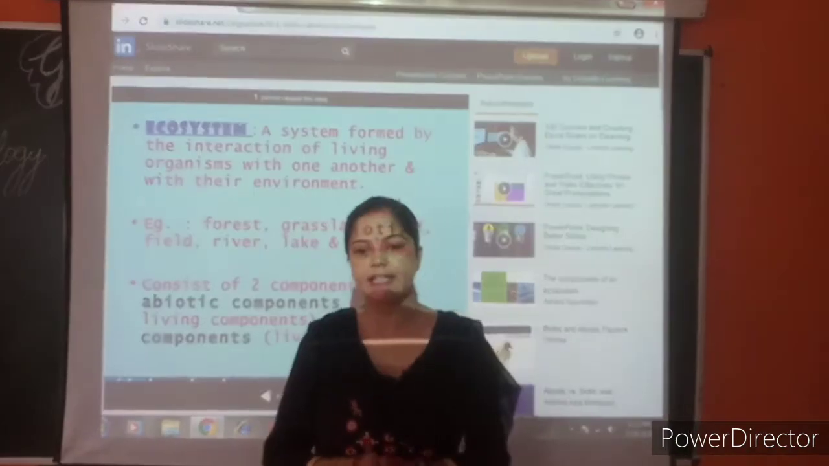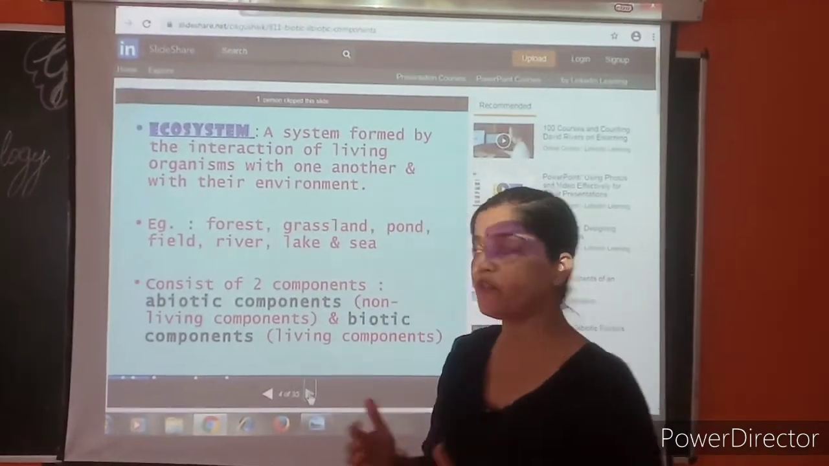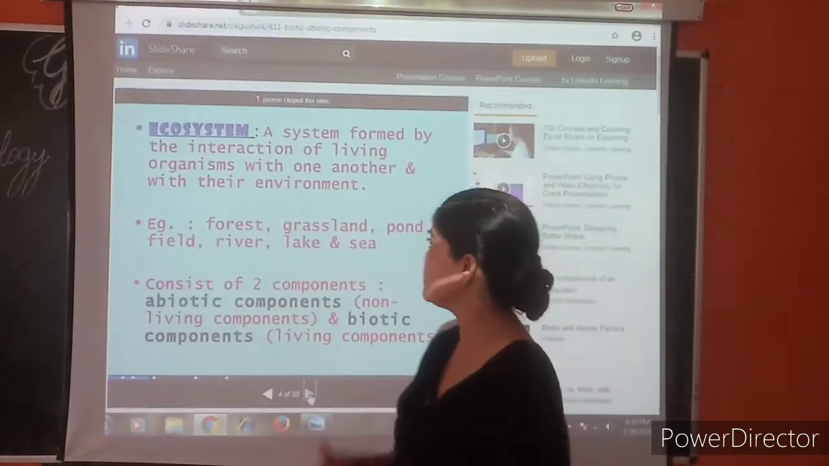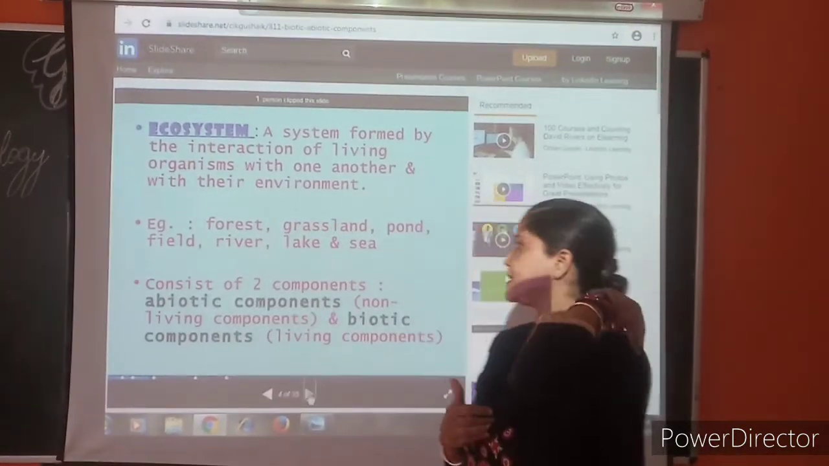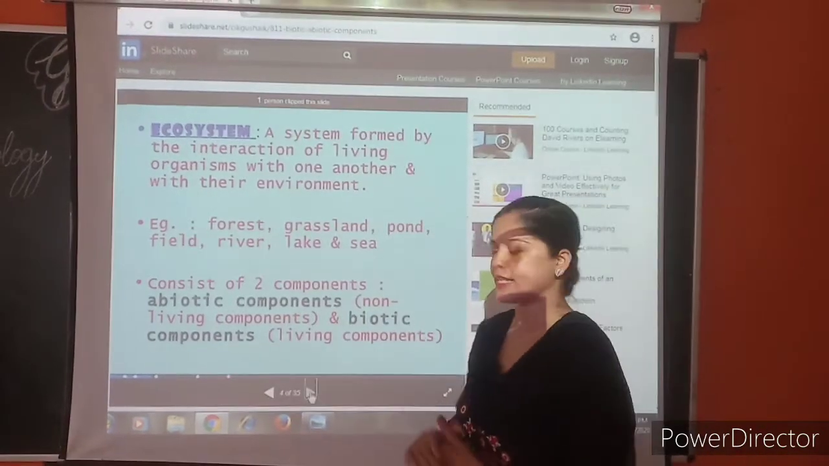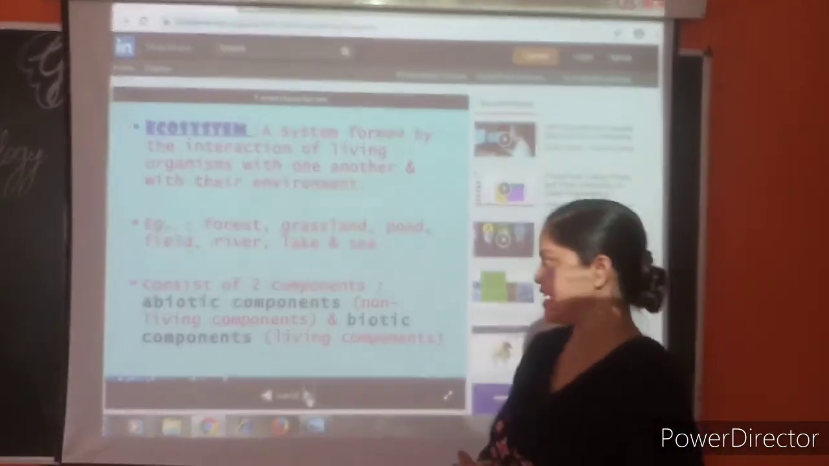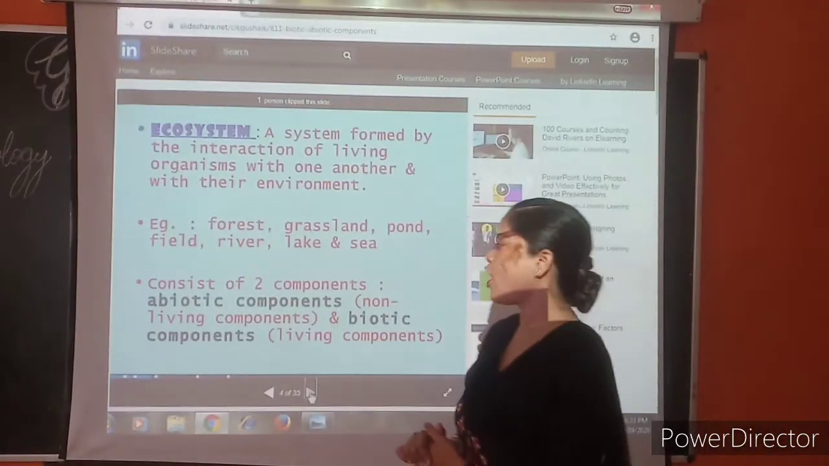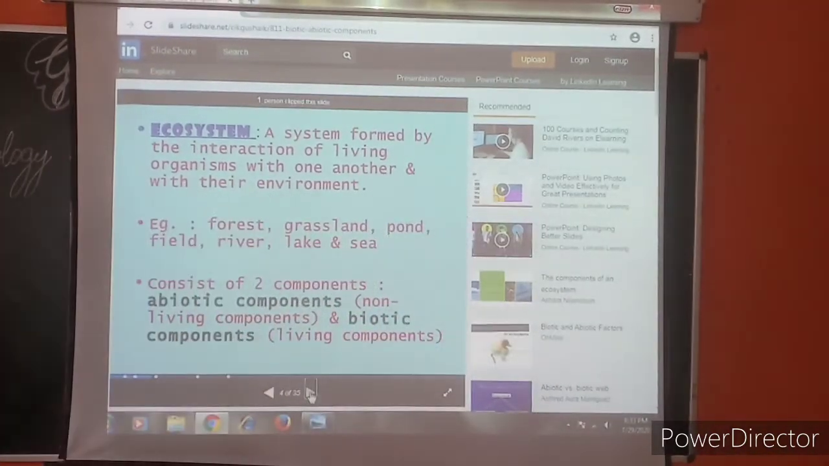Before coming to the topic interaction between biotic and abiotic components, let us have a quick review of the things which we have studied earlier. Ecosystem. What is an ecosystem? A system formed by the interaction of living organisms with one another and with their environment is called an ecosystem. Examples are forest, grassland, pond, field, river, lake and sea. It consists of two components: abiotic components, those that are non-living, and biotic components, that are living components.